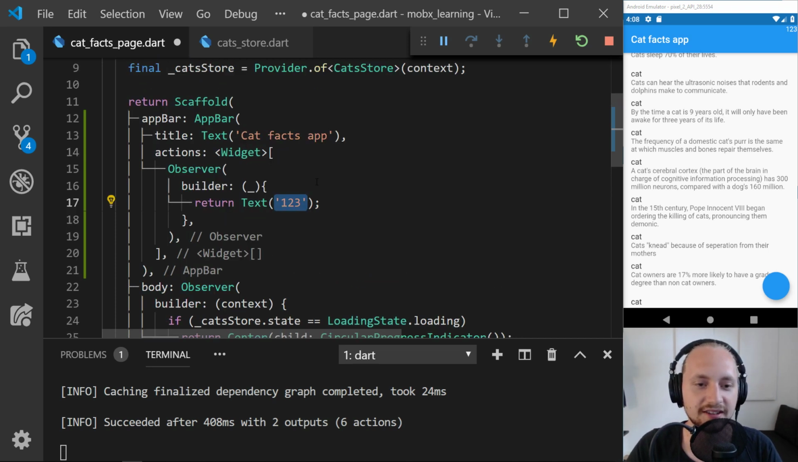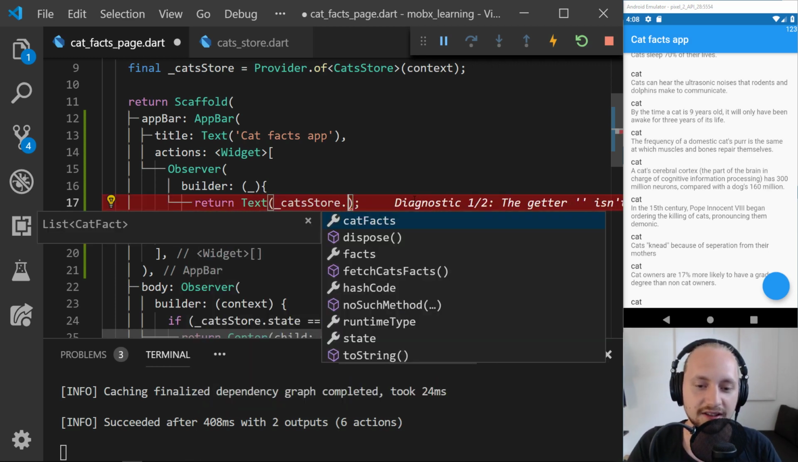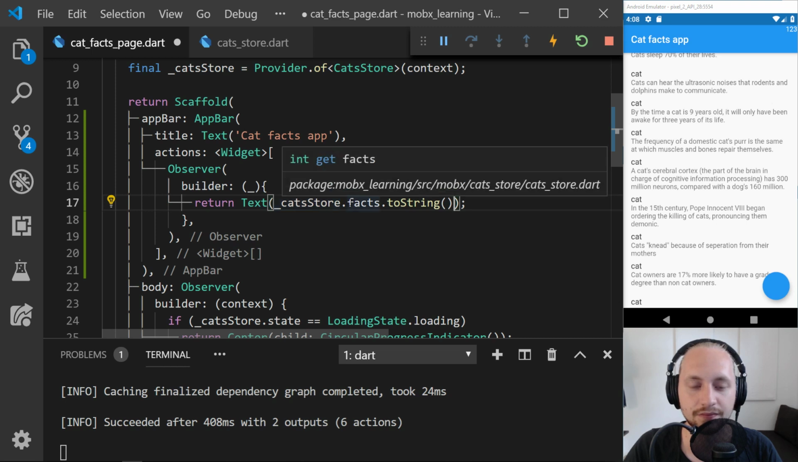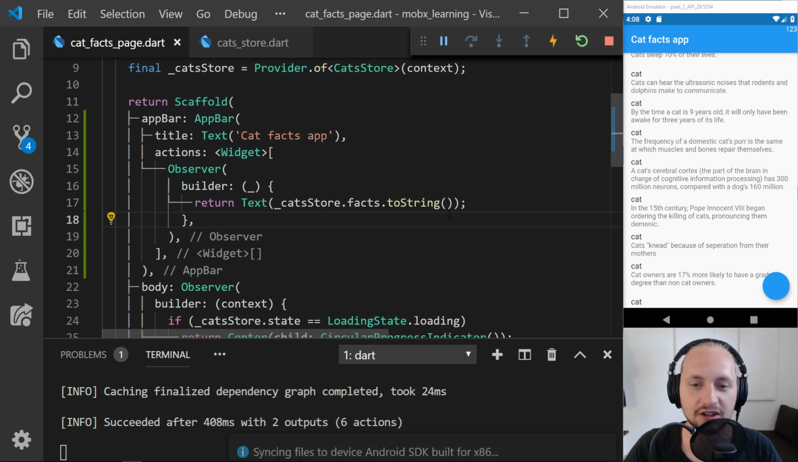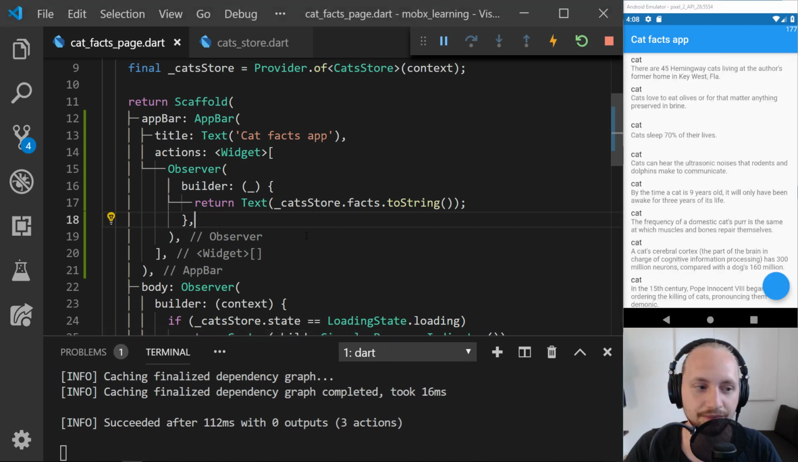So the thing we want to display in this text is just the cat store and then the facts. Maybe I'm going to get a better name for that, but we can just check that. We're just going to make it a toString. So actually, instead of having a number like that, let's just have it a number like that. So now we can see that we get 170 facts. If we refresh this, it's still 170.